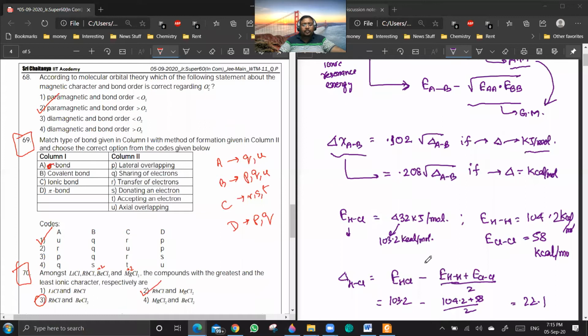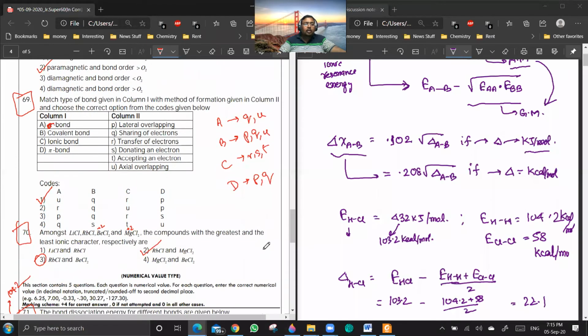Sir, in the 70th question, why not option 2? Mark Q. Say AQ, sir. Yeah, AQ. A sigma bond is formed by sharing of electrons only, no? It's a covalent bond. Question 70. Are you getting the point? Yes, sir. Okay.